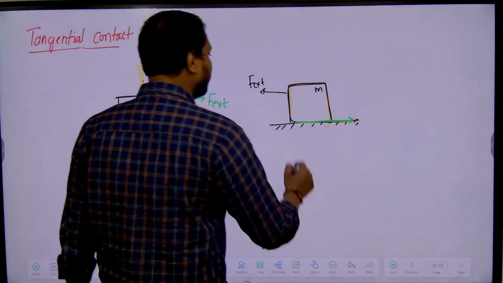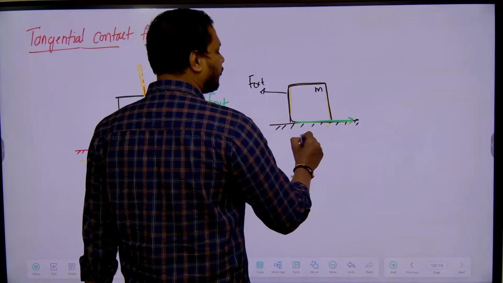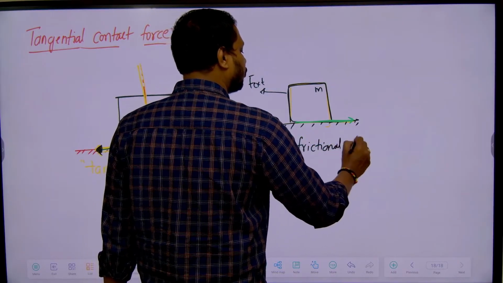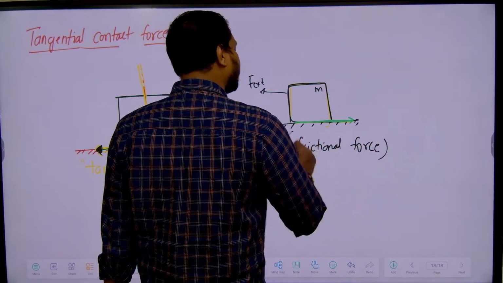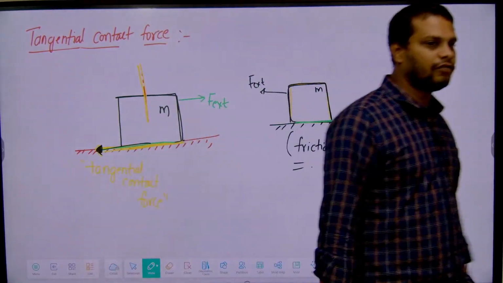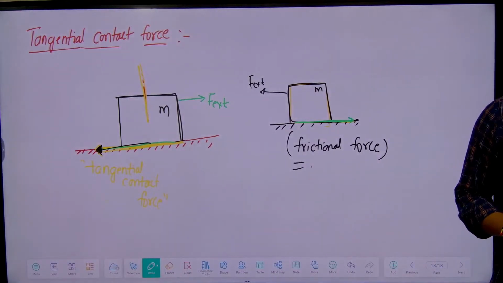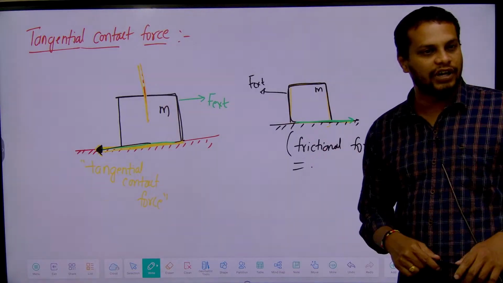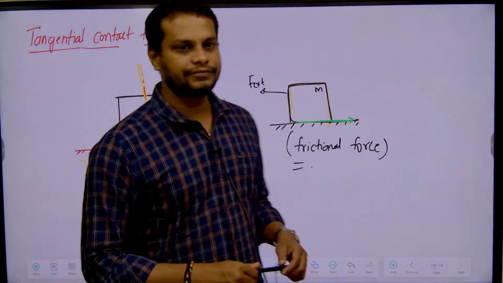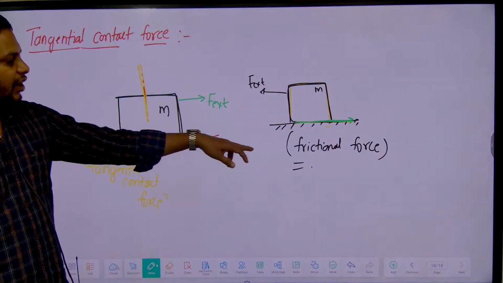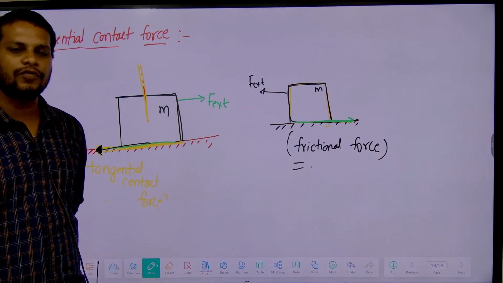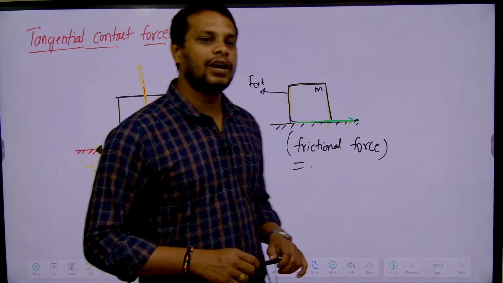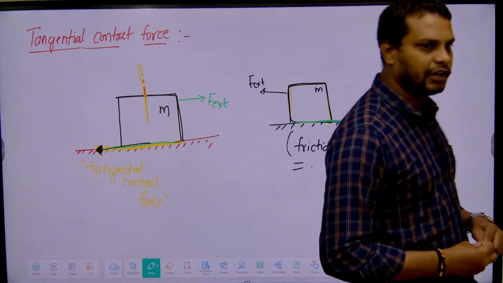Now, this tangential contact force has one more name: it is also called frictional force, which opposes the relative motion of bodies. This frictional force always opposes the relative motion between the two bodies. Are you clear up to here?